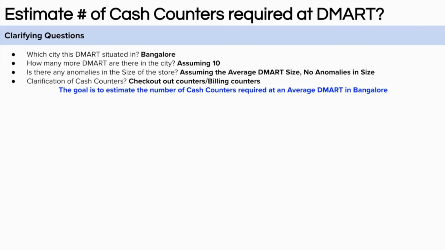Now it is time to create the goal of the problem. The goal of the problem is to estimate the number of cash counters or billing counters required at an average DMART store in Bangalore. Right, so this is the goal of our problem which we are trying to solve. So how do we think about estimating this problem? I am giving you 5 seconds to think through it. So your time starts now.